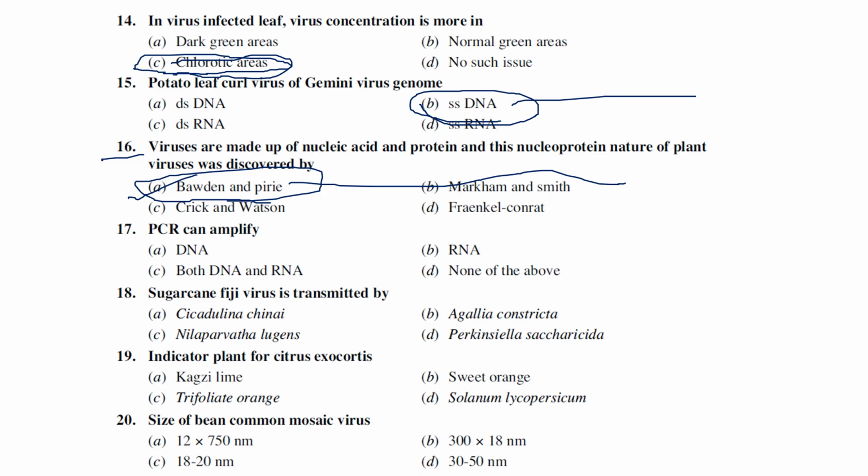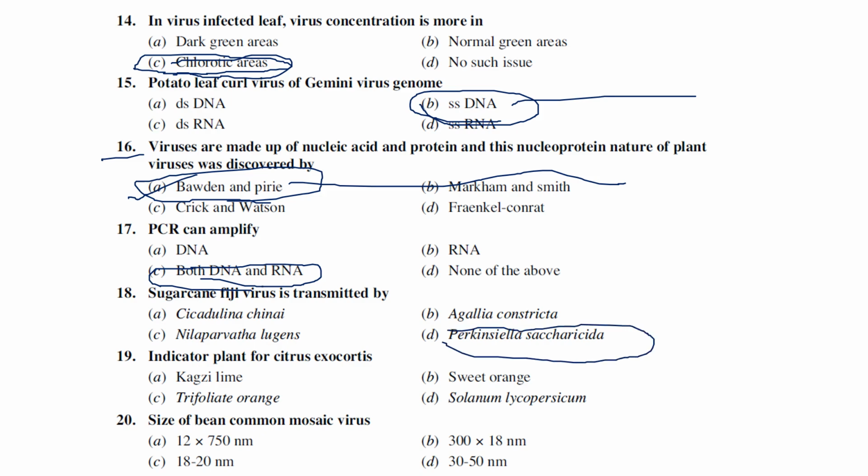Okay, so the next one is PCR can amplify both the DNA and RNA. Of course there is a couple of crosstalk also, that it can only amplify DNA, it can only amplify RNA. There are such kinds of PCRs, but there are PCRs available that can amplify both DNA and RNA as well. Sugarcane virus is known to be transmitted by Perkinsiella saccharicida.